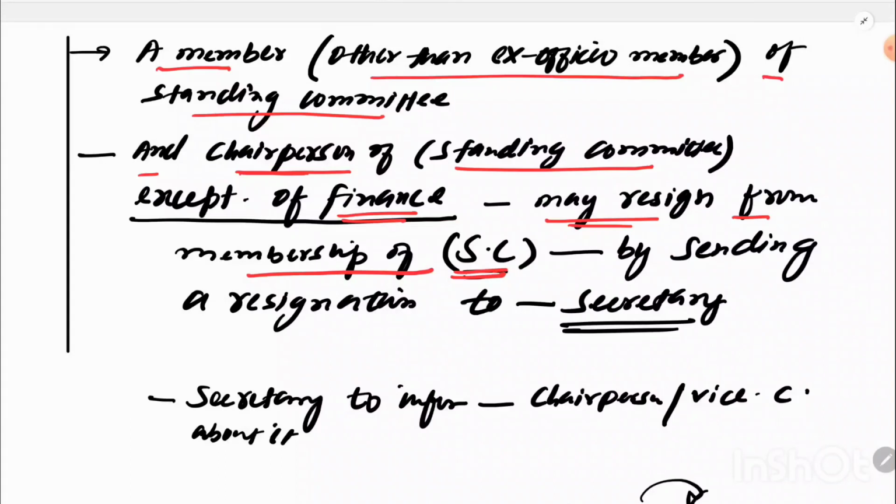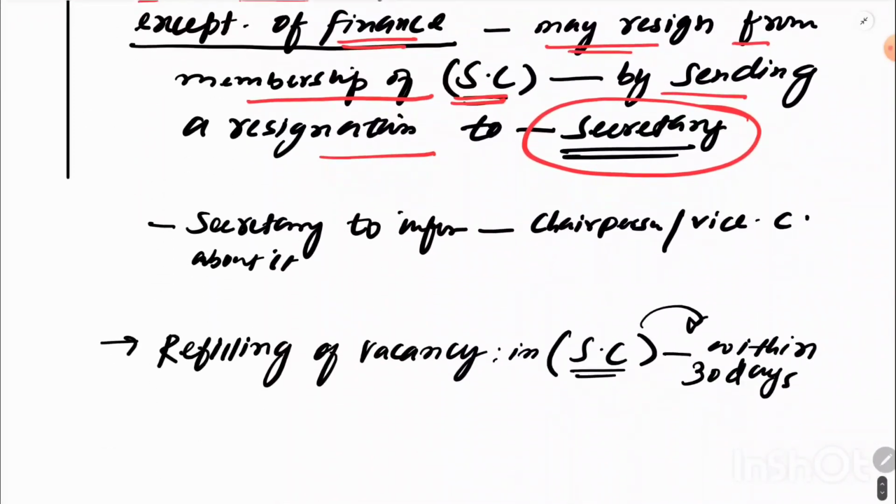And a member who is not an ex officio member can resign. Simply, two people cannot resign: an ex officio member of a standing committee, and the chairperson of finance. Others can resign by sending a resignation to the secretary. Then the secretary has to inform the chairperson and vice chairperson of the DDC.